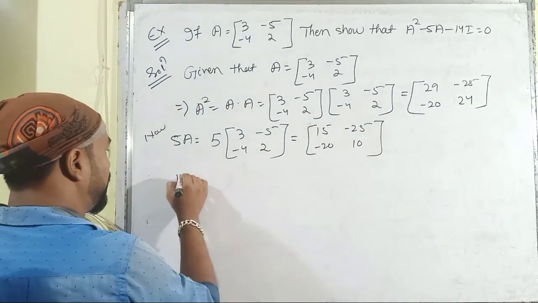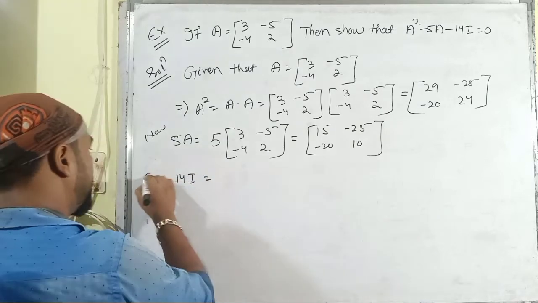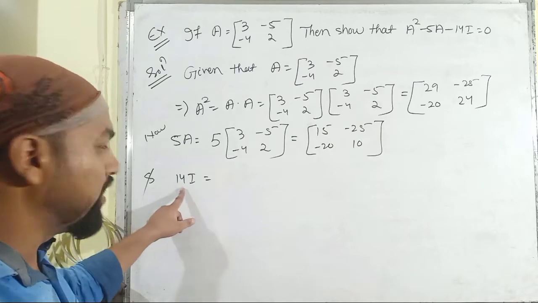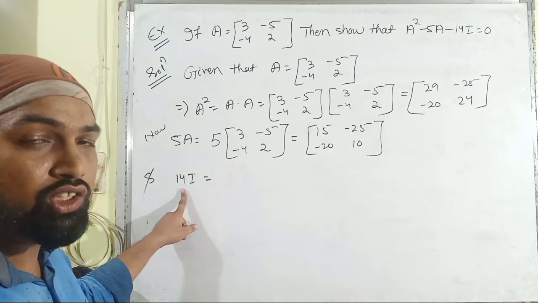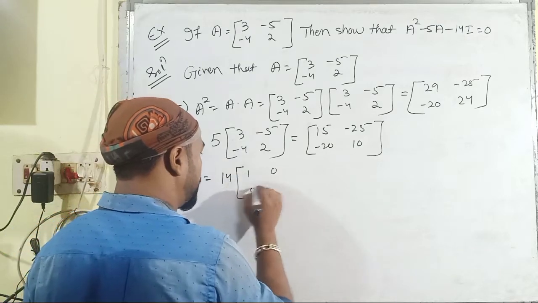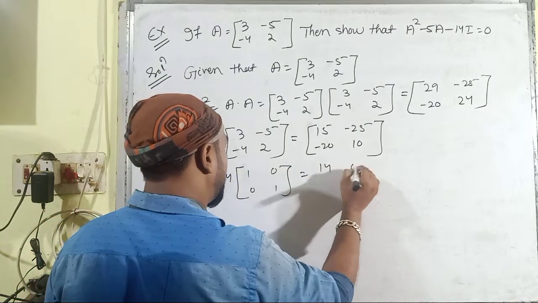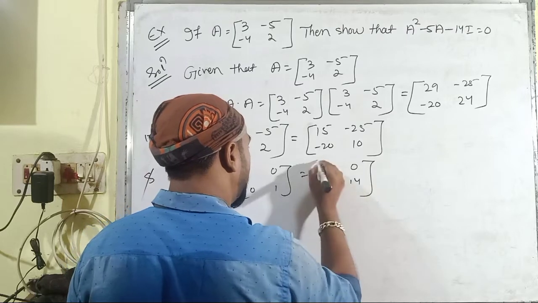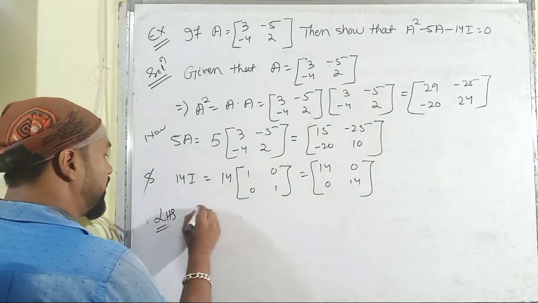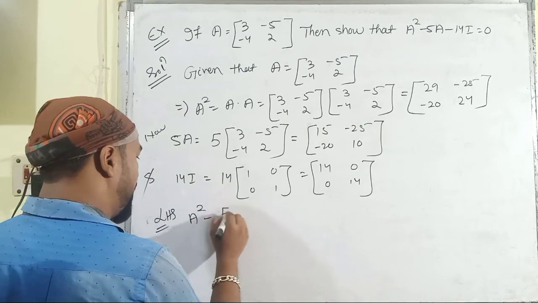Then we have to find out 14I, that means we have to multiply the scalar 14 with the identity matrix of order 2. 14 multiplied with [1 0; 0 1], so it will be [14 0; 0 14]. Then directly we have to go through the left hand side part, which is given by A square minus